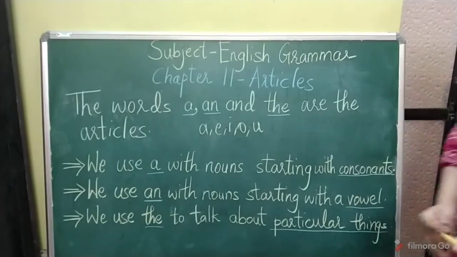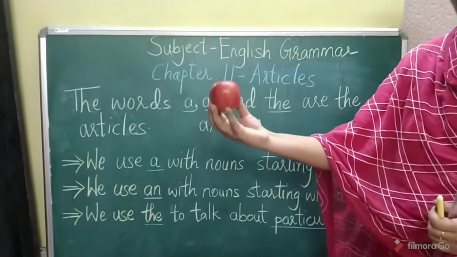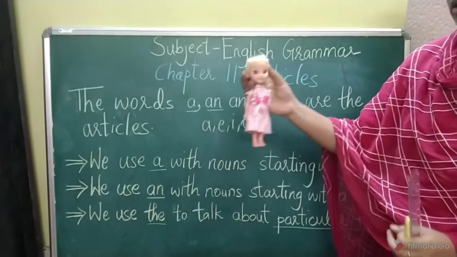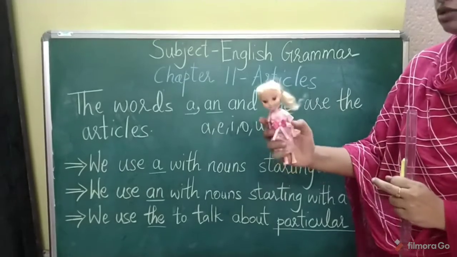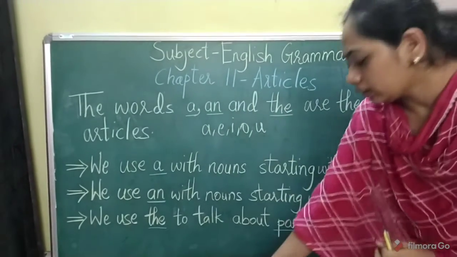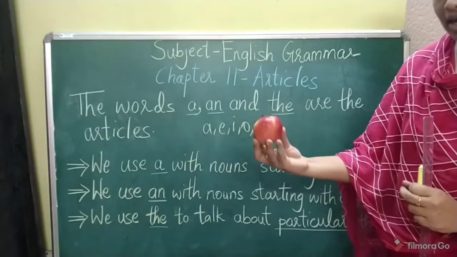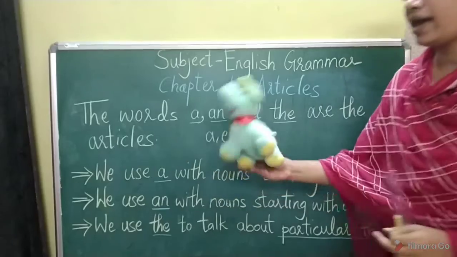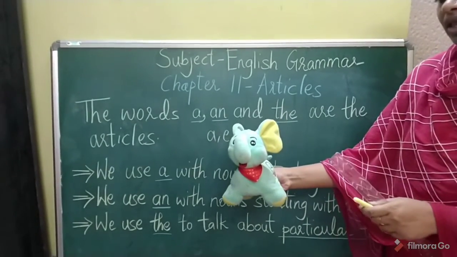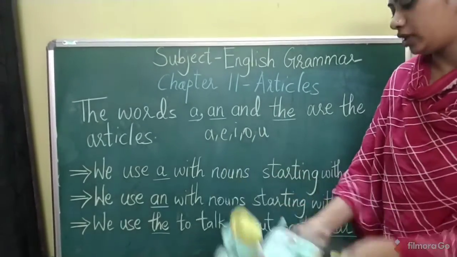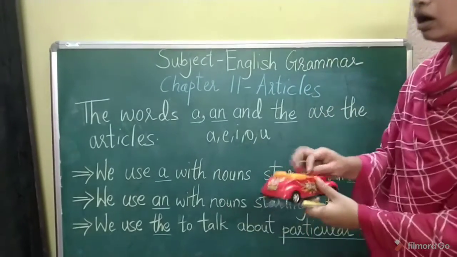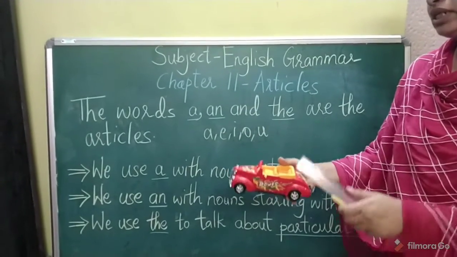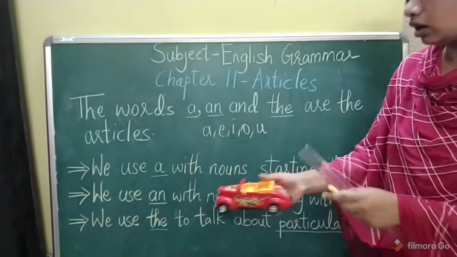So let us see some examples. This is an apple. This is a doll. D for doll. D is a consonant, so we say a doll. Apple starts with A. A is a vowel, so an apple. An elephant. E is a vowel, so we say an elephant. This is a car. C for car, and C is a consonant. That is why we say a car.